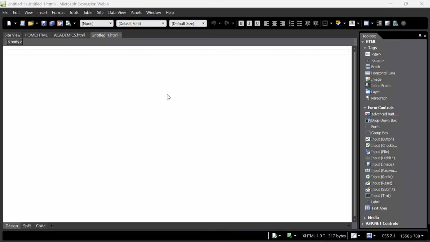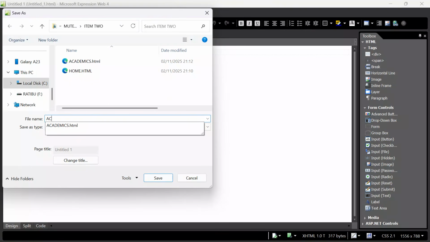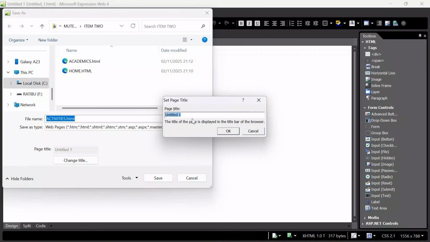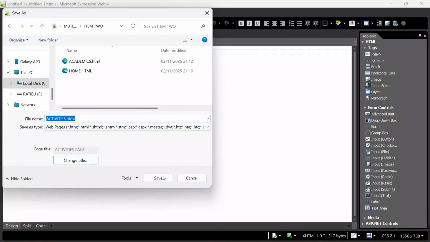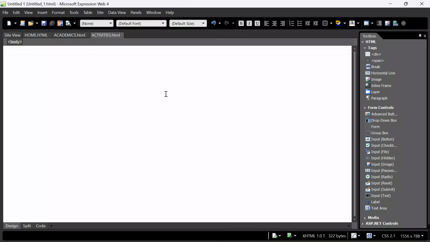Go to Save As. We want to save this as activities.html. Come here, give it a title. This is the activities page. Click OK. Control S, Control N again.